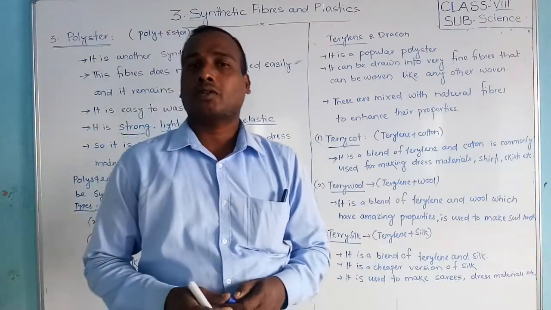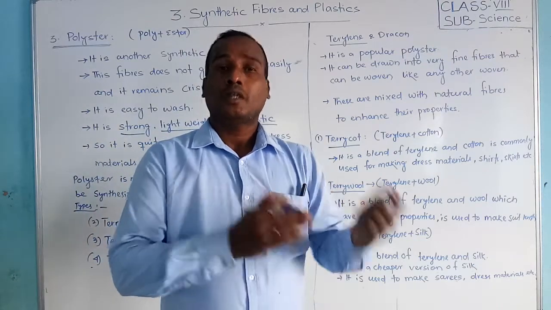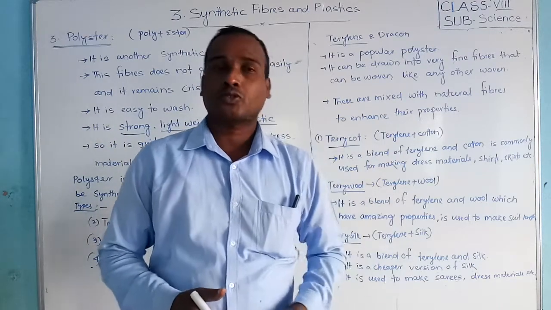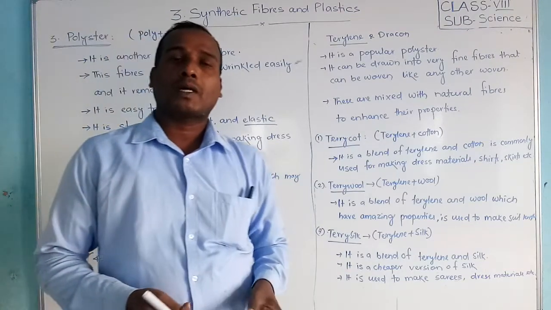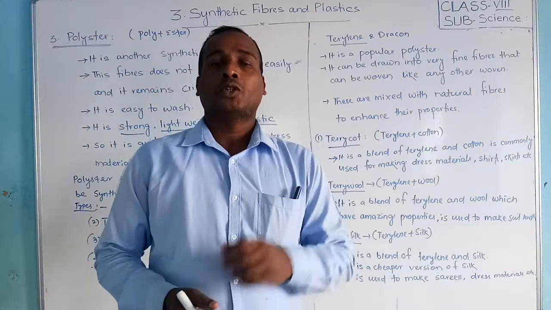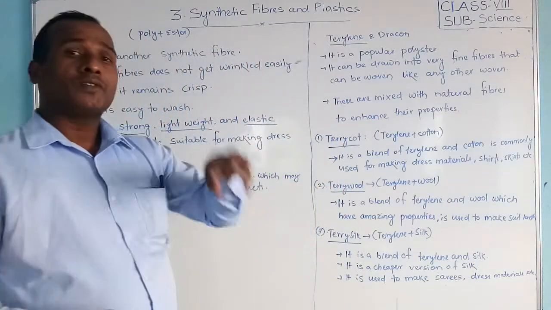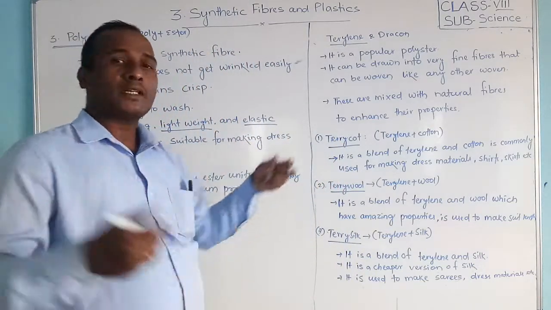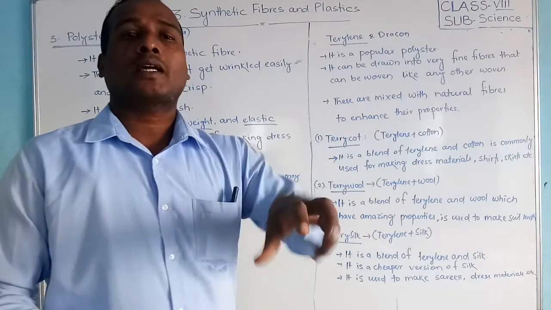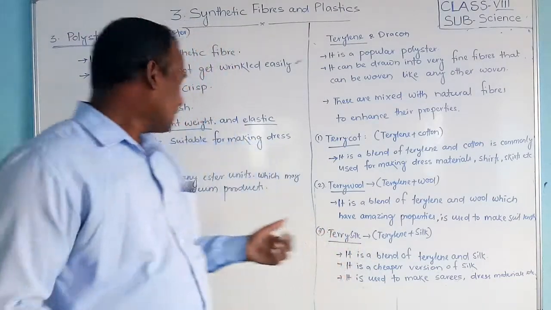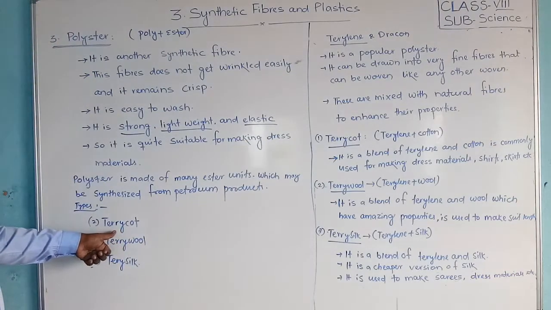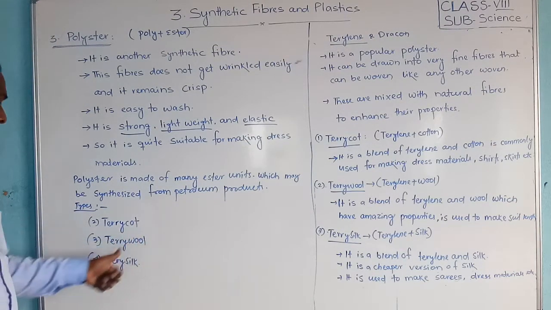Did you understand what natural fibers are? You studied them in previous classes, in 7th class also. Natural fibers are of two types: plant fibers and animal fibers. When synthetic fibers are mixed with them, they make new fibers called terrycotton, terrywool, terrysilk.